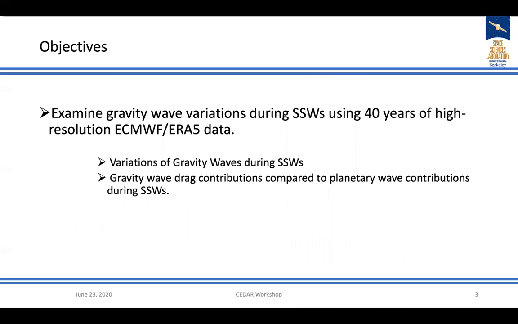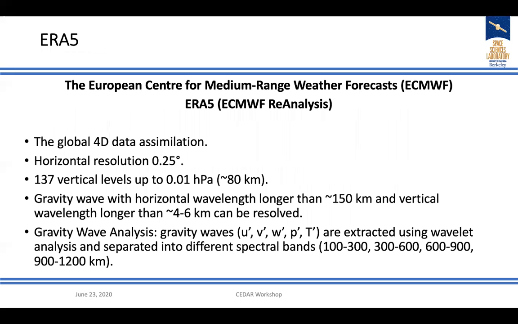To study those gravity wave variations, we use the long-term high-resolution output from ECMWF ERA5 from 1979 to 2020. We're going to study the variation of gravity waves and also gravity wave drag contributions compared to planetary wave contributions during SSWs. ERA5 is the ECMWF analysis data, and the horizontal resolution is 0.25 degrees. Gravity waves with horizontal wavelengths longer than about 150 kilometers and vertical wavelengths longer than 4 to 6 kilometers can be resolved.